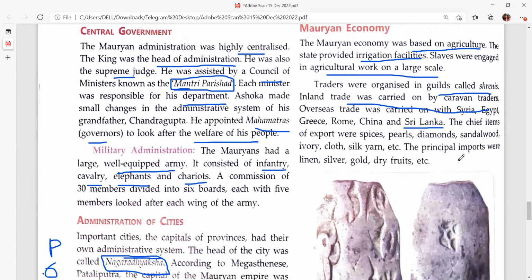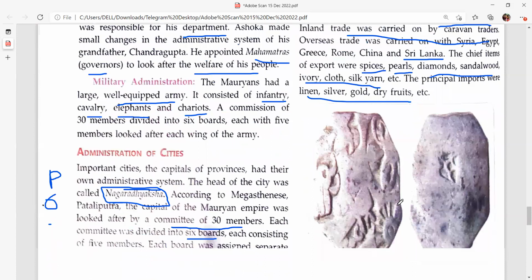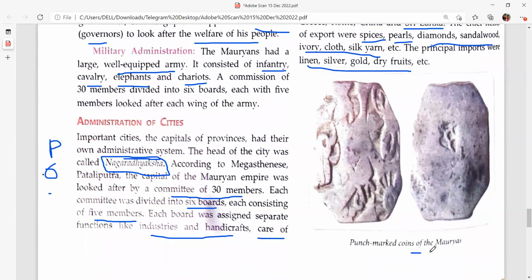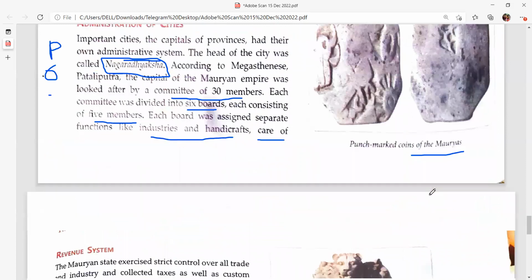What were the chief items of export from the Mauryan Empire? Spices, pearls, diamonds, sandalwood, ivory, cloth, silk yarn. So these were the primary exports. Export means from the Mauryan Empire it was taken to other countries. And imports were linen, silver, gold, and dry foods. This was the import, meaning brought to the Mauryan dynasty. You can see the coins of the Mauryas, punch-marked coins of the Mauryas.